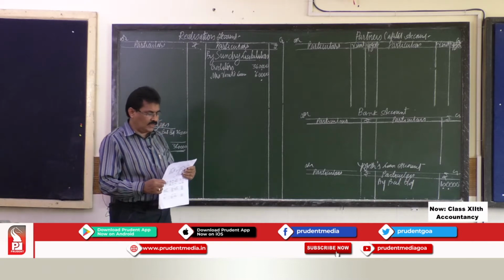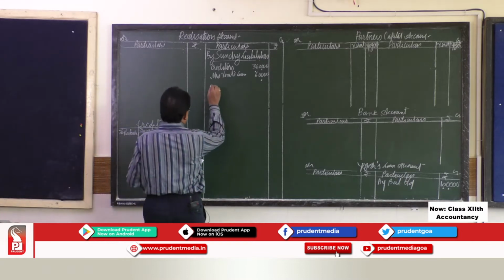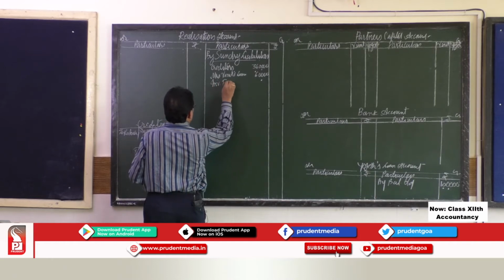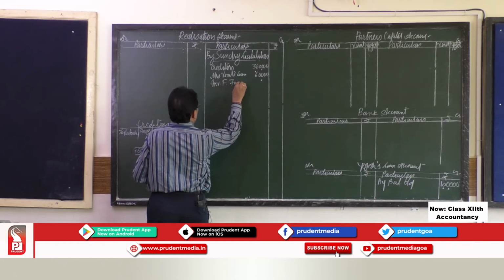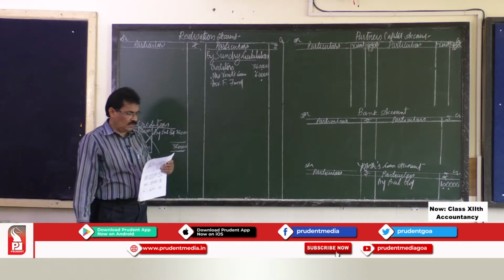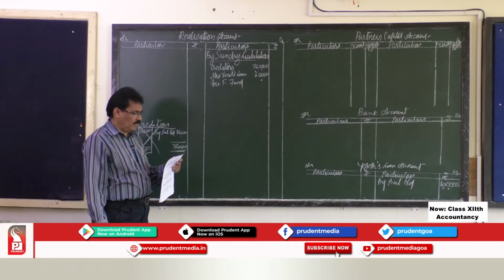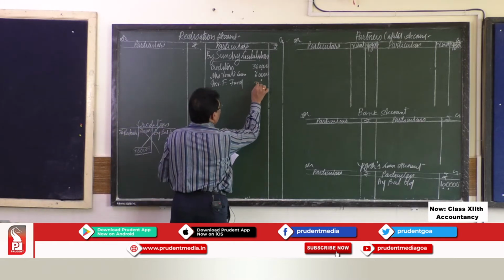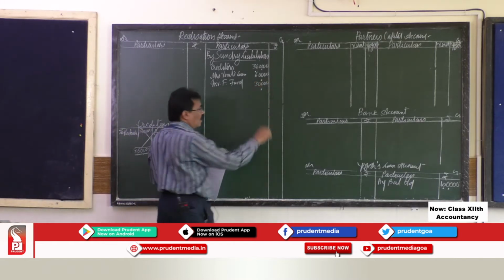Then next is the investment fluctuation fund. The investment fluctuation fund is rupees 30,000.